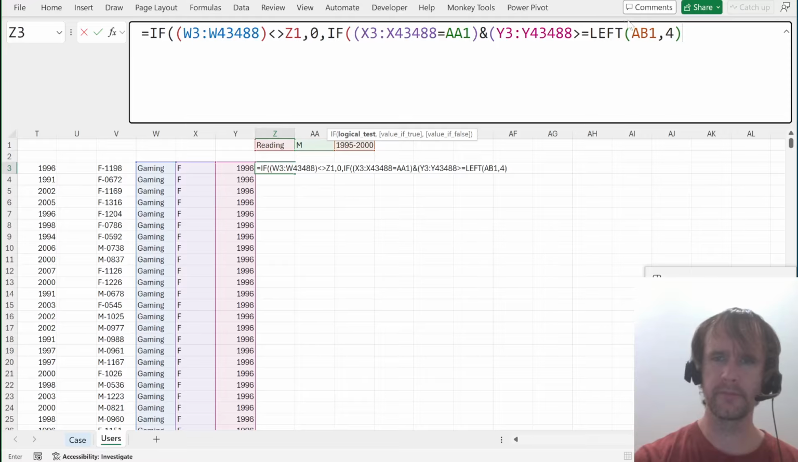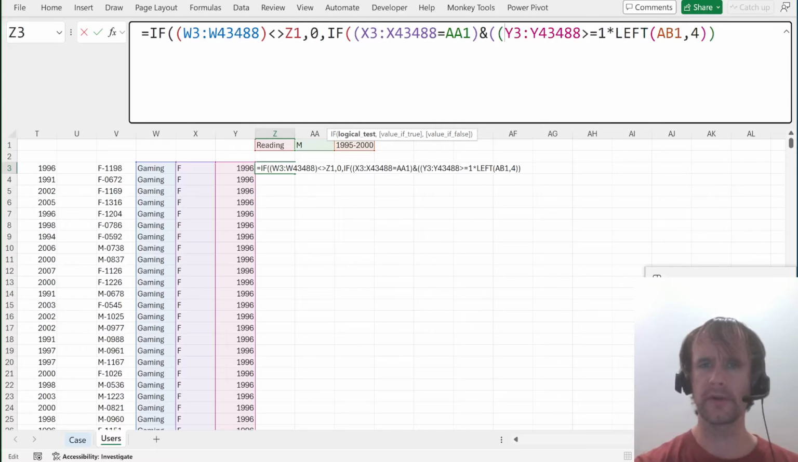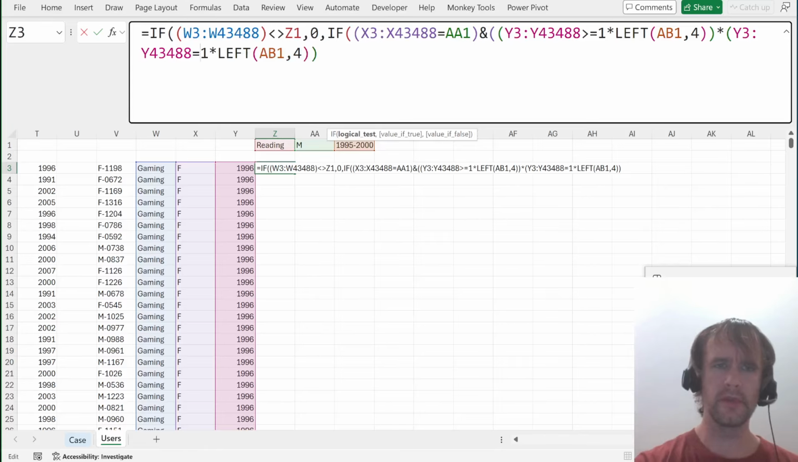Now this time, before I didn't have to worry about converting it into a number because it was being put into a text string and a countif, but this time I do have to convert it to a number. So I need another bracket there. That times the same thing, but less than or equal to on the right side.